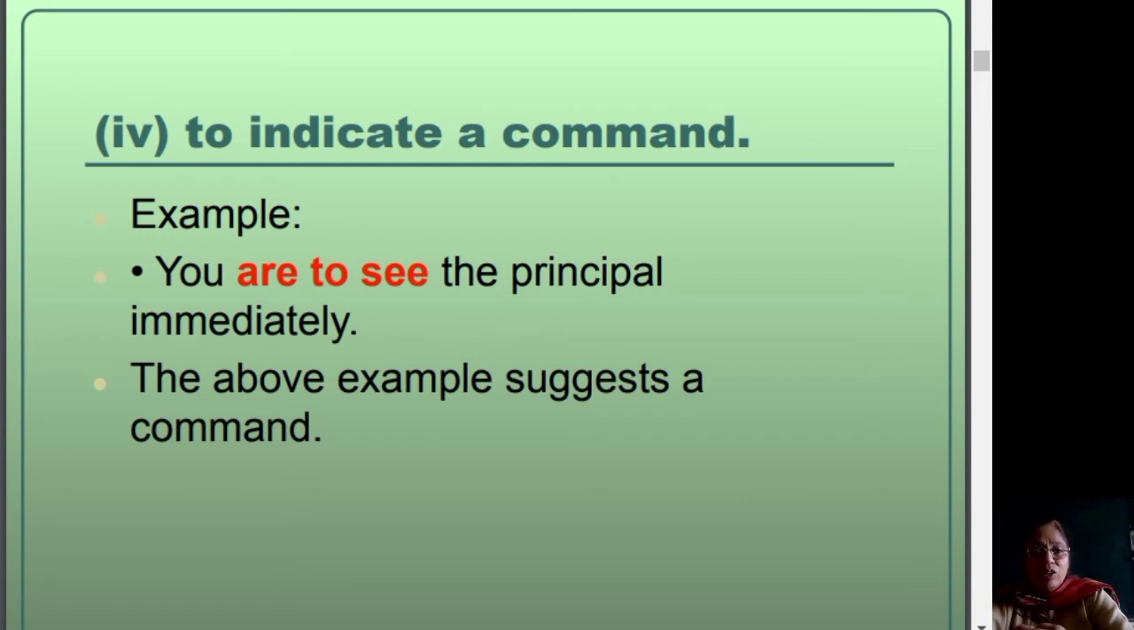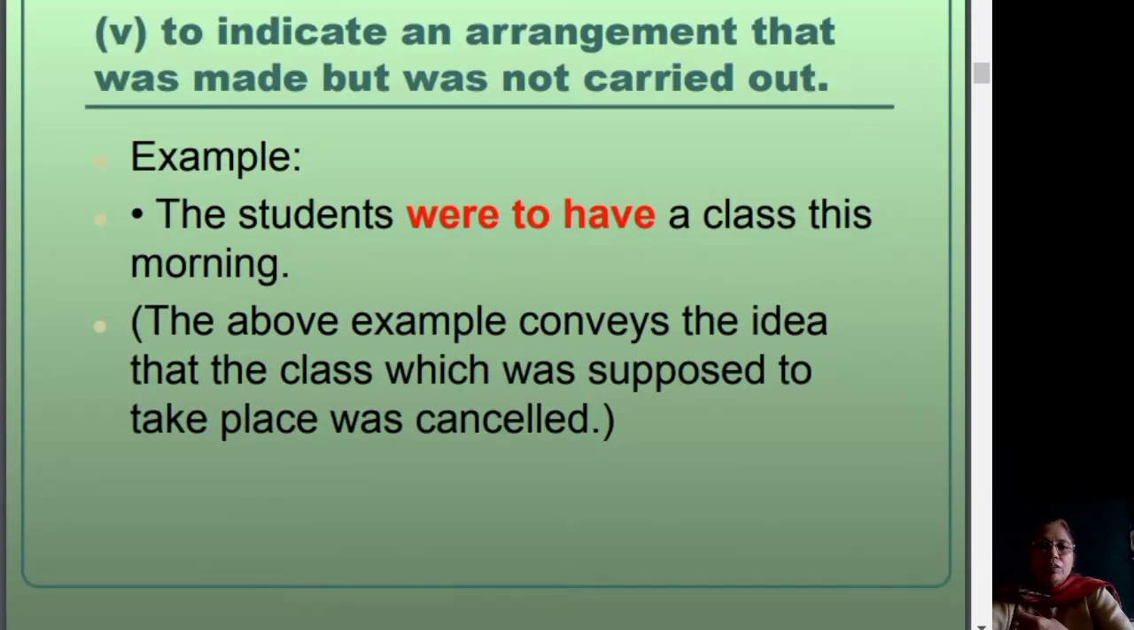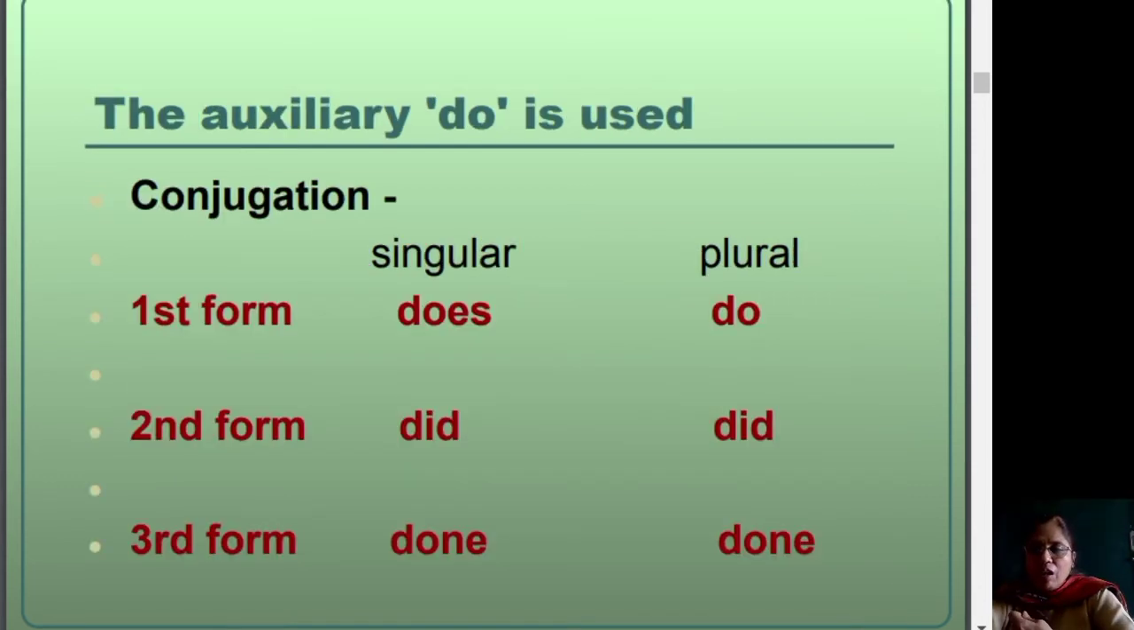For example, you are to see the principal immediately. This example suggests a command. Next usage, to indicate an arrangement that was made but it was not carried out. For example, the students were to have a class this morning. Now this example conveys that it was arranged but it could not take place due to some reason. It was cancelled.